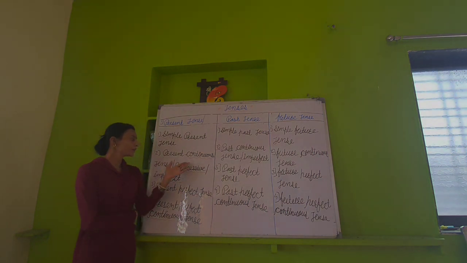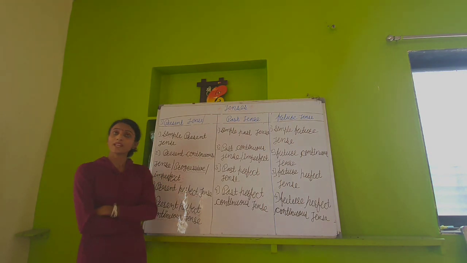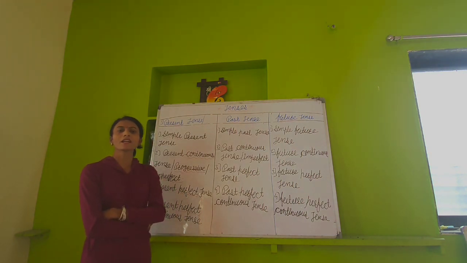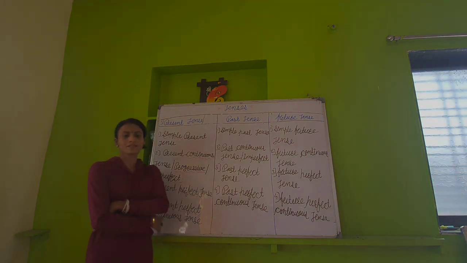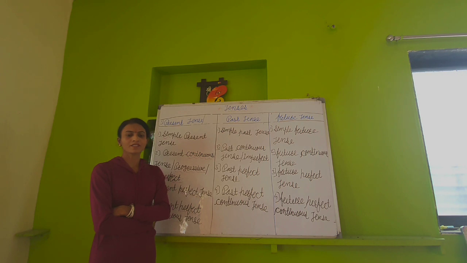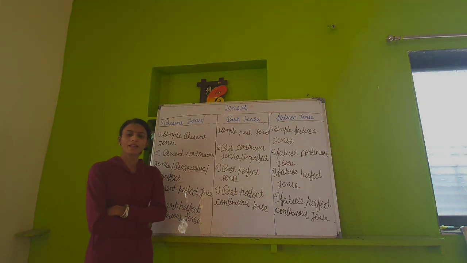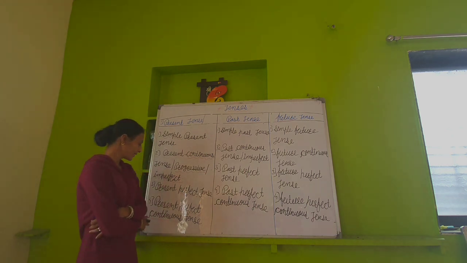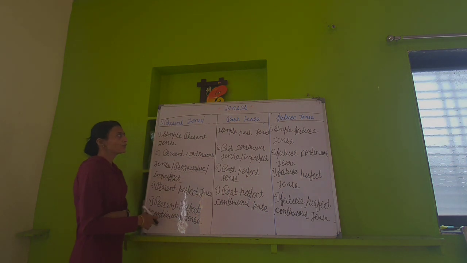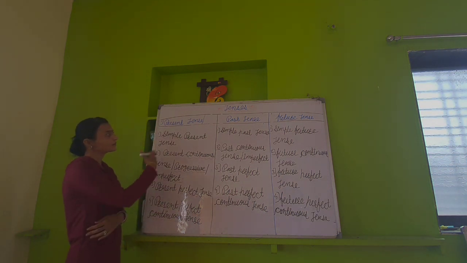Now second is present continuous tense, meaning progressive or imperfect. To express an action in progress at the time of speaking. Third, present perfect tense. To express a recently completed action. Fourth, present perfect continuous tense. To show an action begun at some time in the past and still continuing in the present. So we have seen all the four definitions and the definition of the present tense.